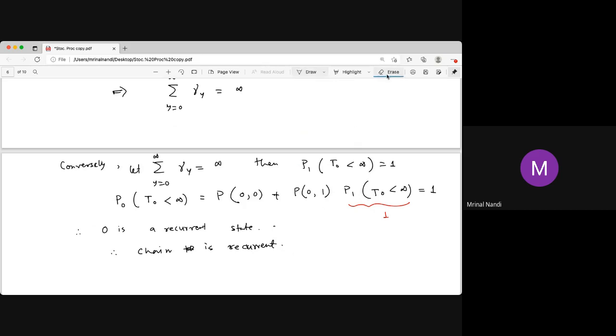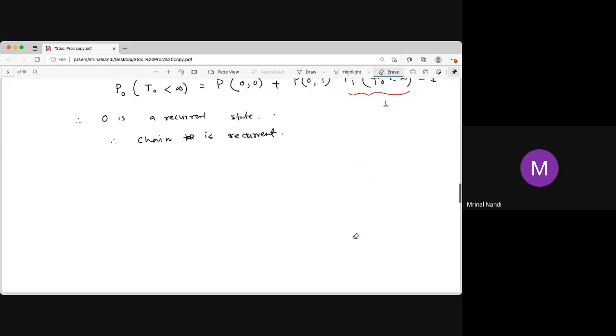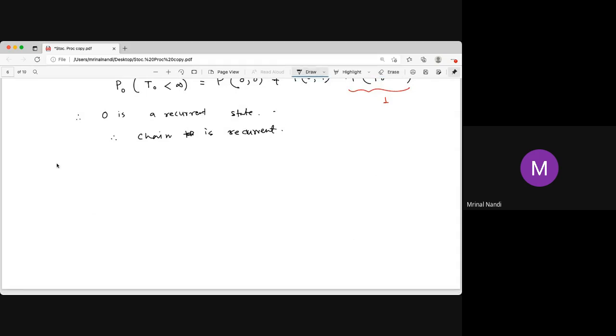So what did we actually prove? We proved this theorem, and we assume the chain is irreducible, so every state leads to every state, and 0 leads to every state. Once I prove for an irreducible chain that one state is recurrent, then every state is recurrent.